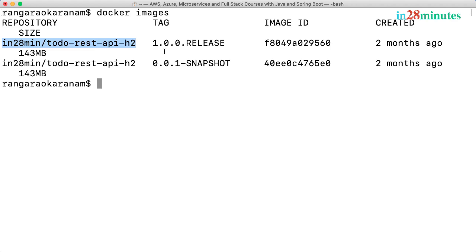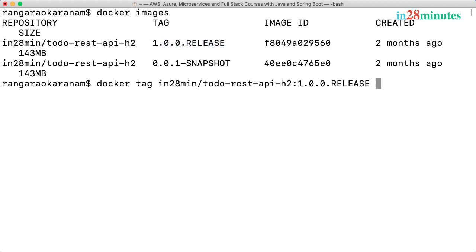How can I do that? The command is docker tag. So I would want to tag this repository and this tag. So this repository, this tag, I would want to add a new tag. I would want to use the same repository name and colon latest.